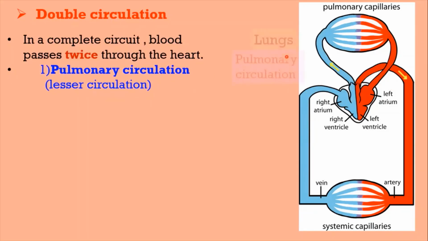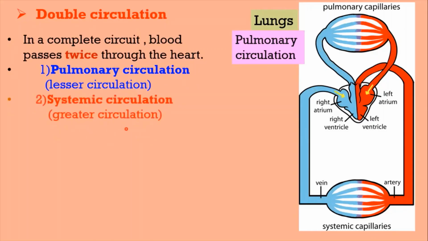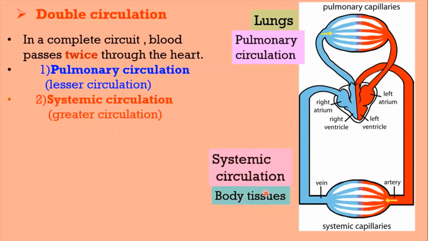Pulmonary circulation. The pumping and collection of blood from the lungs is included in pulmonary circulation, which is also known as lesser circulation. And the second one is systemic circulation. The pumping and collection of blood from the body tissues comes under this systemic circulation. It is also known as greater circulation.